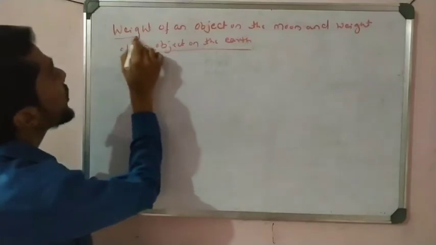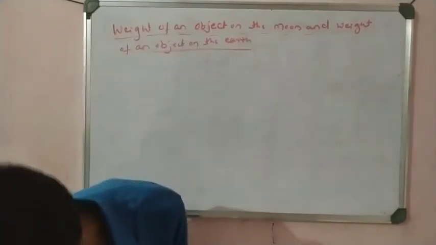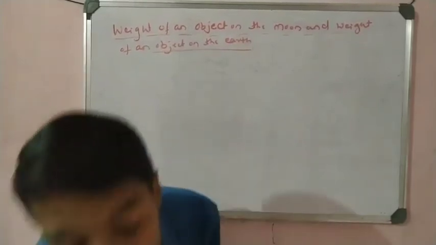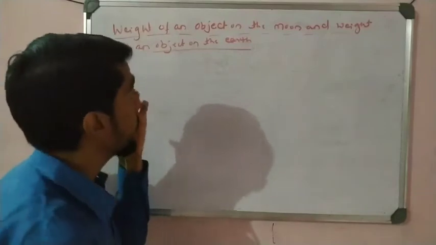We take the ratio, to see how much different it is. We take the ratio of the weight of the object on the earth to the weight of the object on the moon.